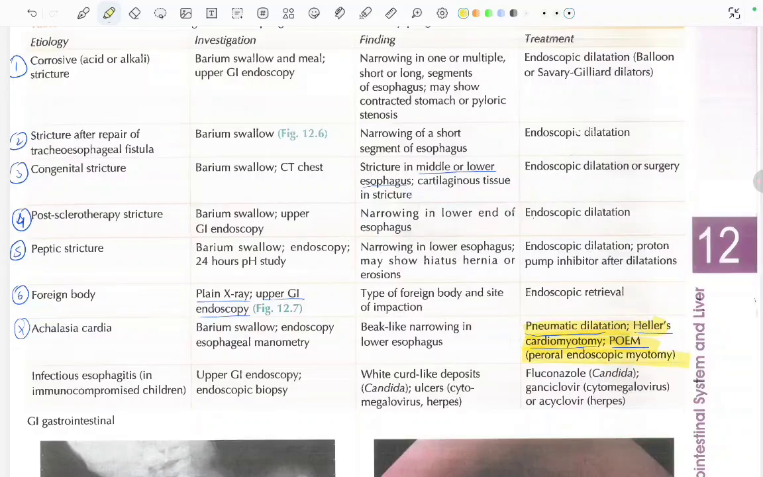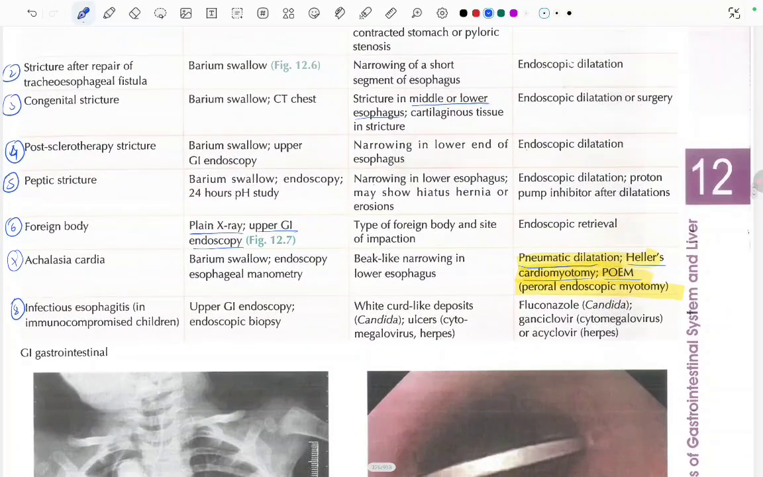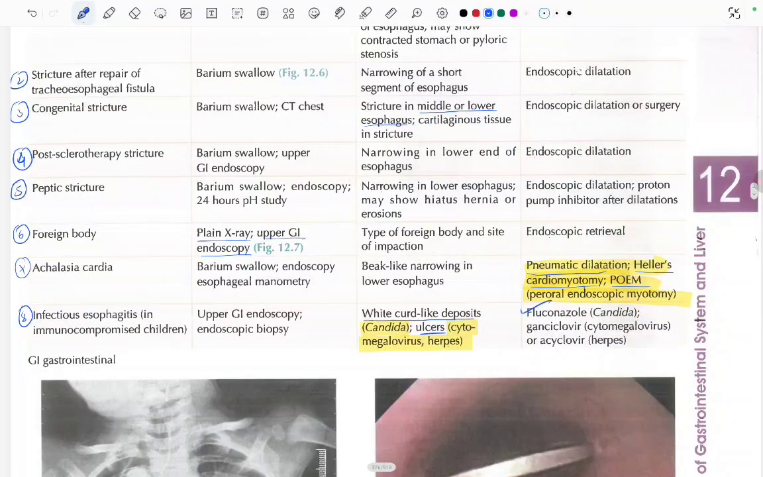Then infectious esophagitis in immunocompromised children: upper GI endoscopy can be done and then endoscopic biopsy. In the findings, we will see white curd-like deposits with candida, and ulcers. The infection can be candida, or cytomegalovirus or herpes. If it is candida, we will see white curd-like deposits, and if cytomegalovirus or herpes, then we will see ulcers. In treatment, if candida, fluconazole can be used, and if cytomegalovirus, ganciclovir or acyclovir can be used.